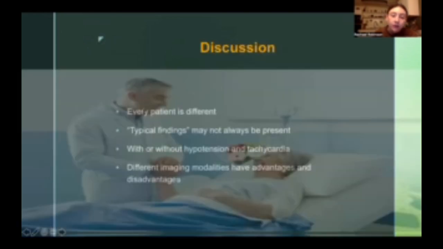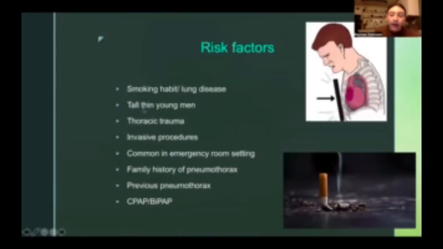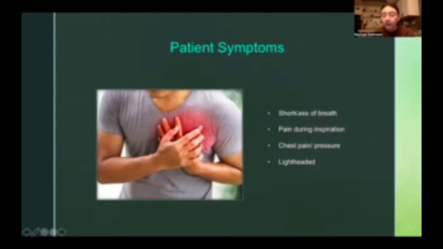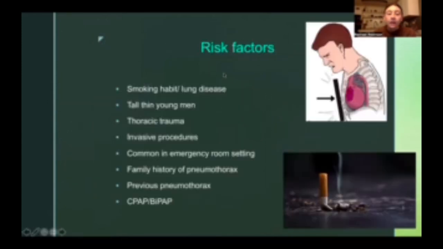For this discussion, I just want to bring back to, although all of these things are what are typically found for patients with this condition, this is not 100% going to be true. Every patient is different. Some patients may have different symptoms, as I've mentioned. And these things are all found when you go over their patient history.